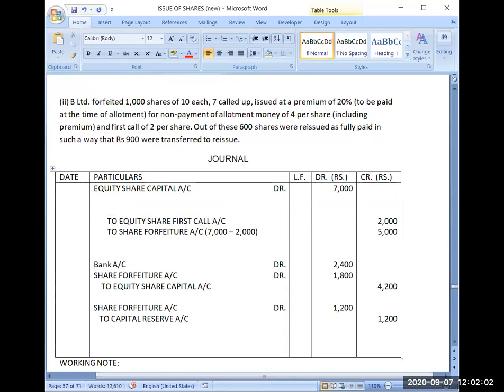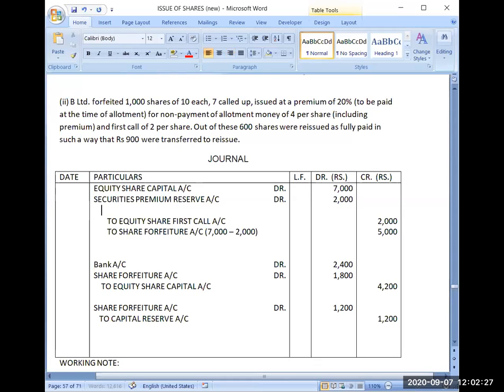So here securities premium reserve account debit, and on 1,000 shares how much premium have you not received? 2,000 you have not received.